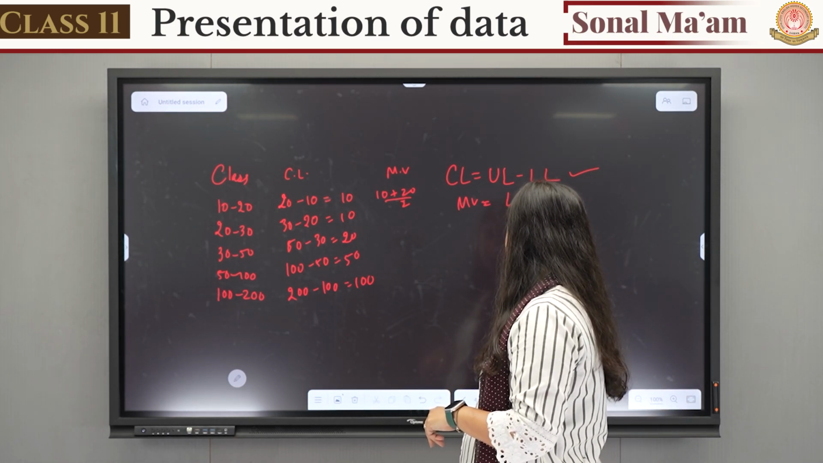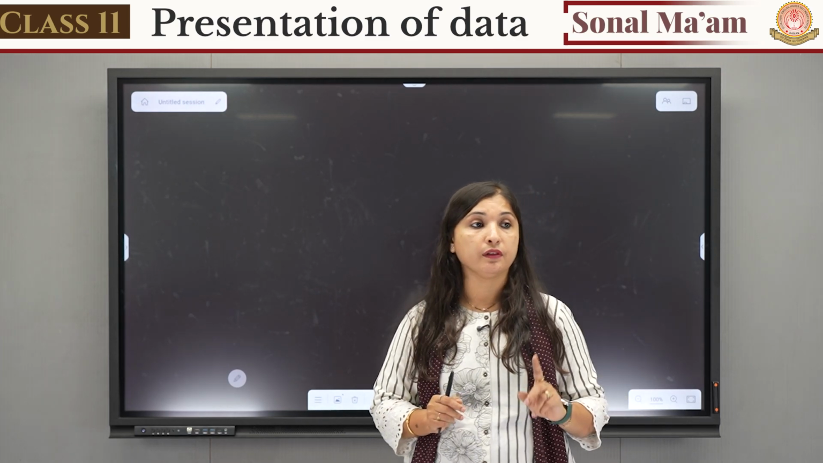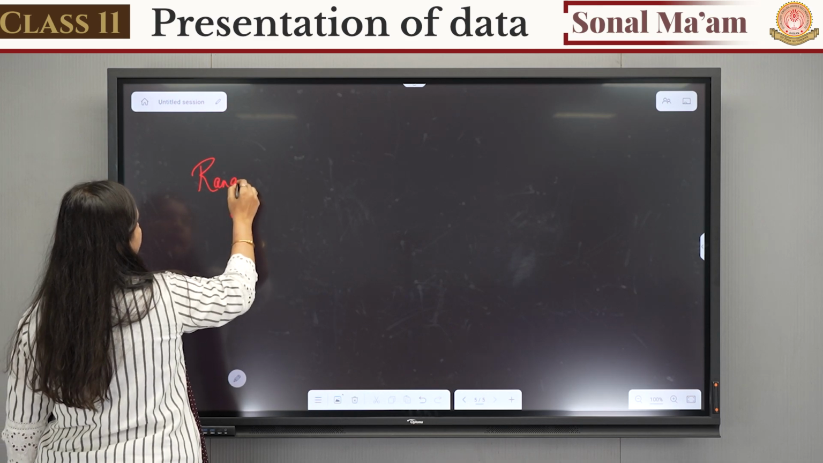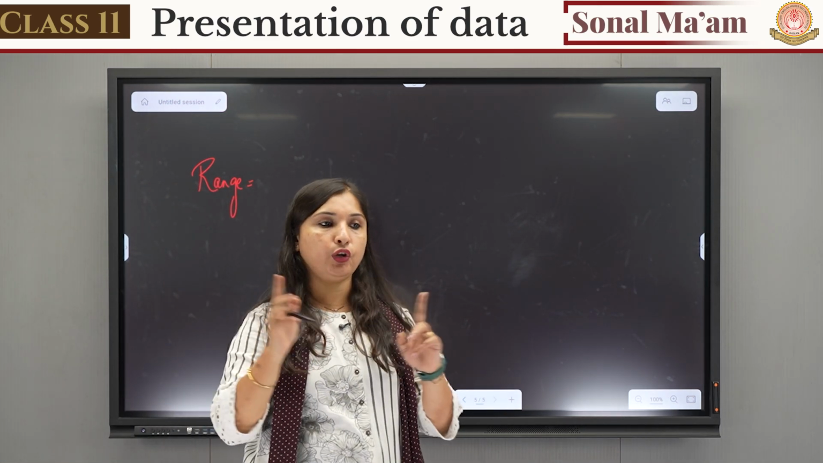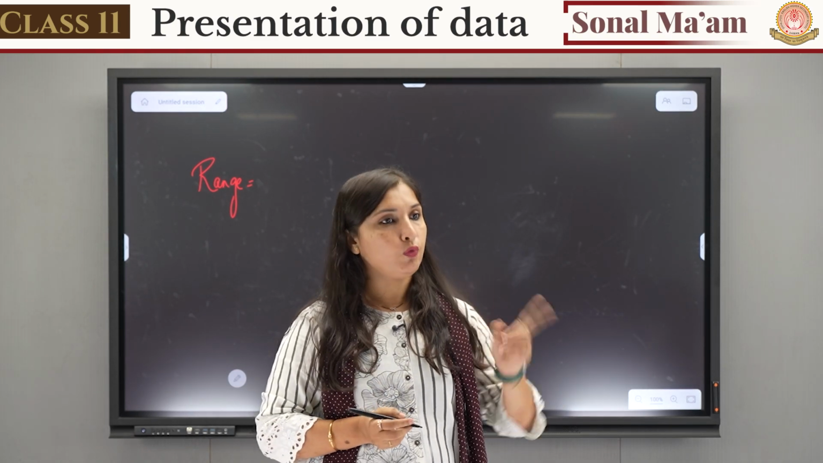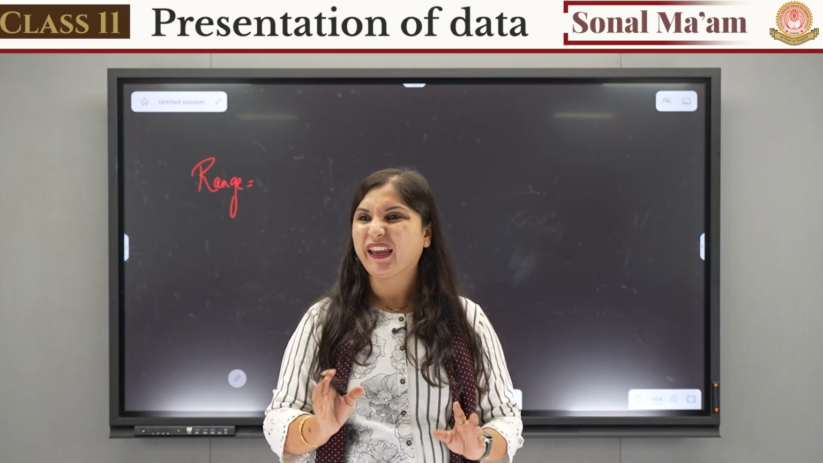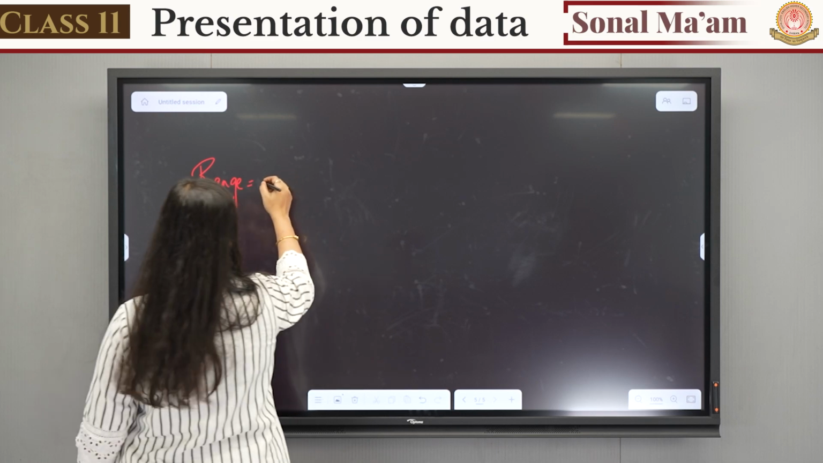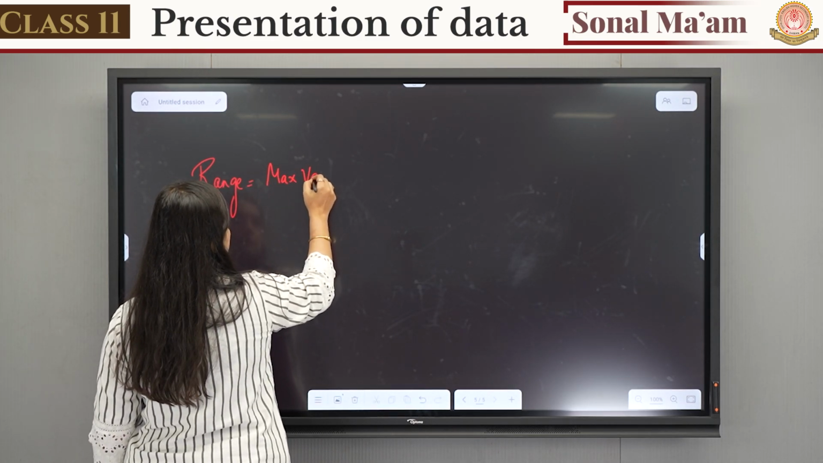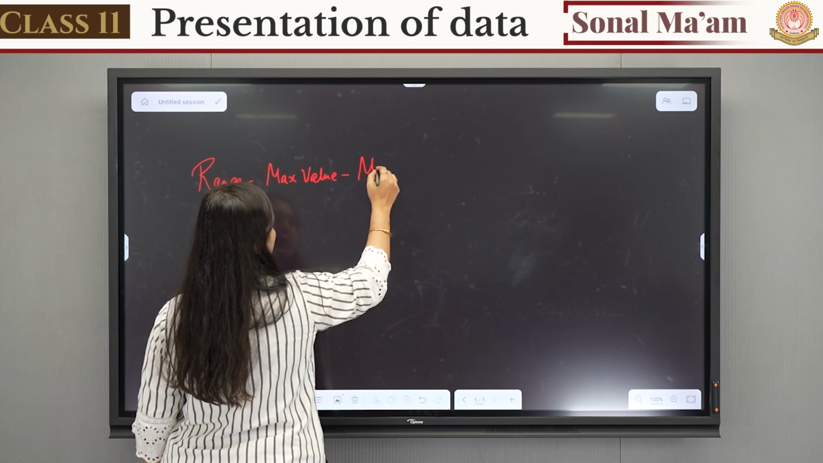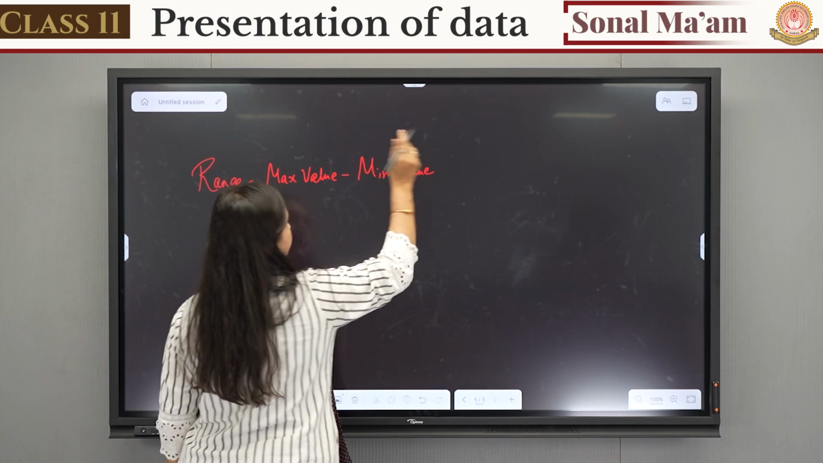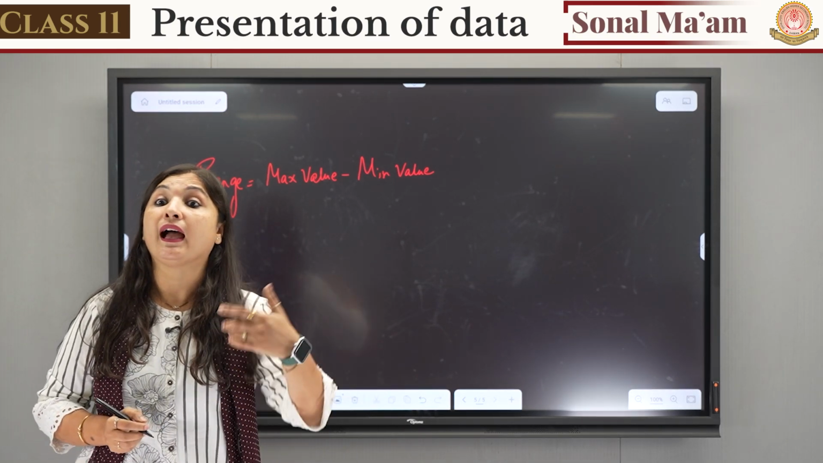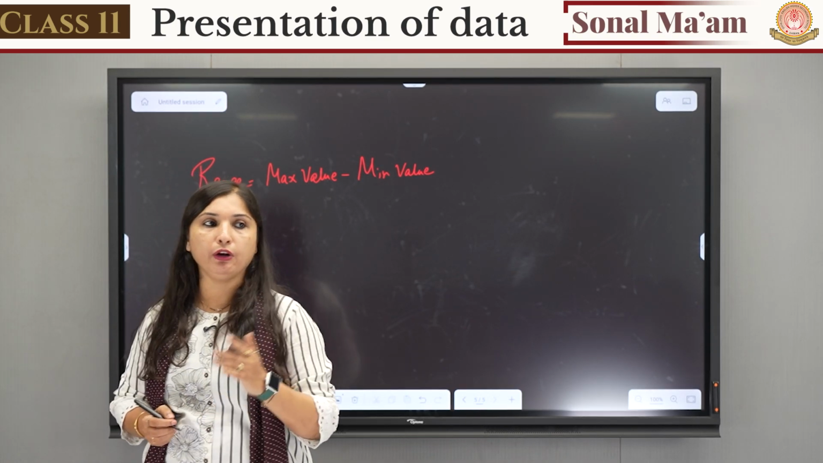Now to make these classes, the first thing we have to learn is range. Data is given to you, 50 observations are given to you. When observations are given, you can easily find out the lowest value and the highest value. And range is maximum value minus minimum value. In the previous example I already gave you the classes, but you will have to find the classes yourself, it will not be given to you directly.